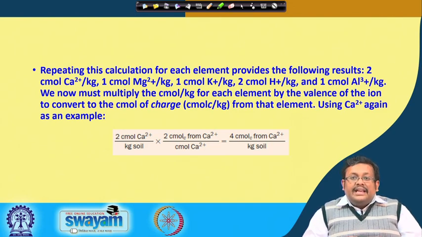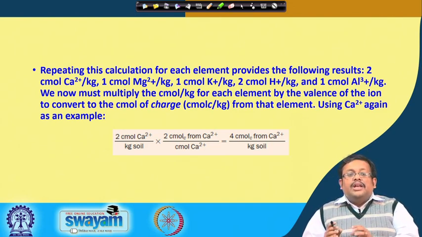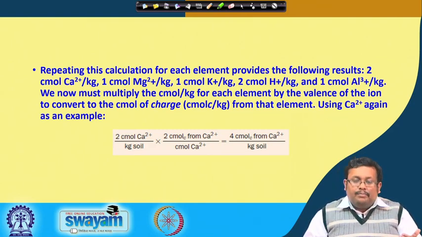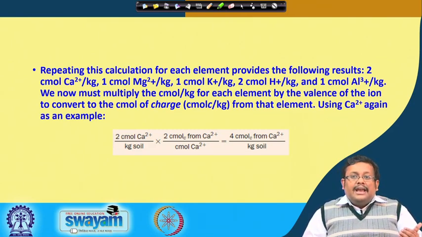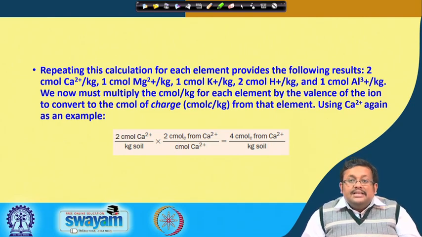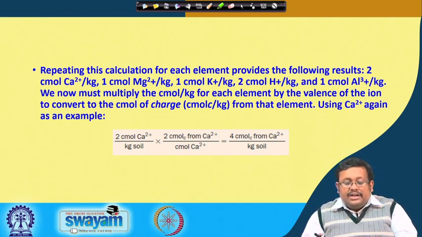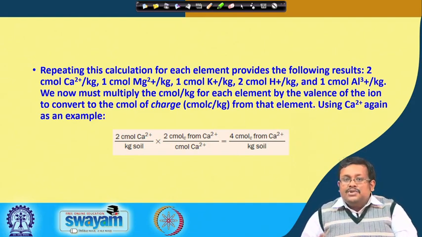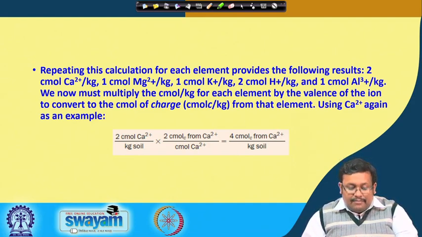So, we are getting the concentration of each of the cations which were adsorbed previously and ultimately contribute to the CEC of the soil. We have measured individual concentration in centimole per kg of soil. We have covered up to this point.